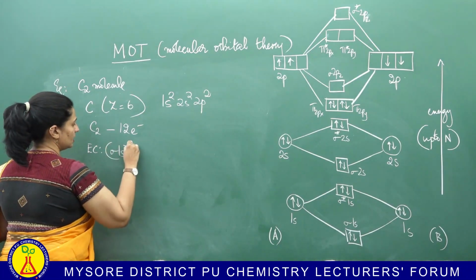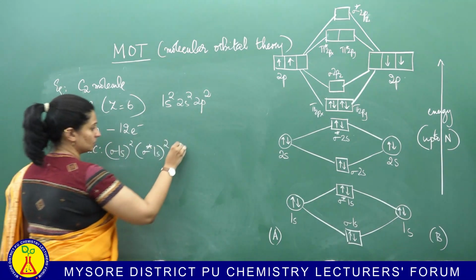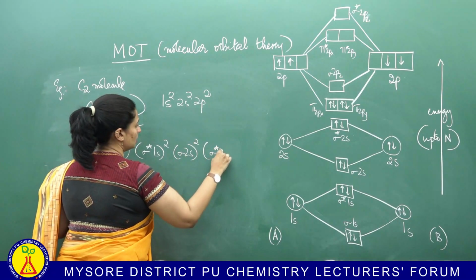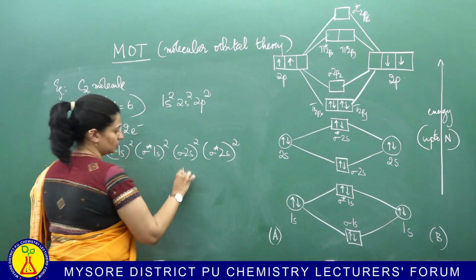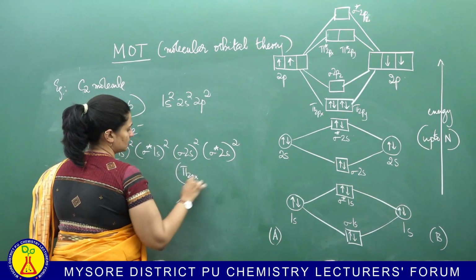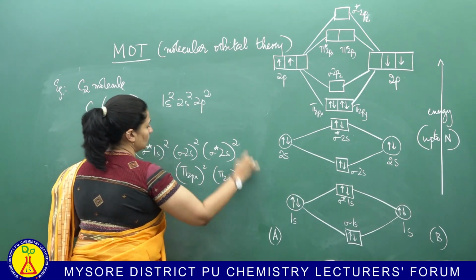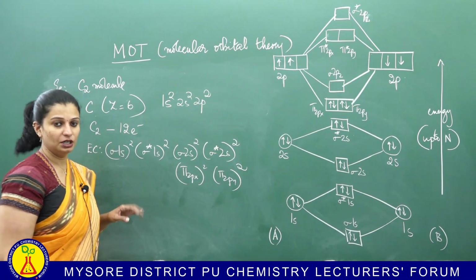Sigma 1s has 2 electrons. Sigma star 1s also has 2 electrons. Sigma 2s has 2 electrons. Sigma star 2s also has 2 electrons. Now, beyond that, you have pi 2px with 2 electrons and pi 2py also with 2 electrons. So this is your electronic configuration of C2 molecule.